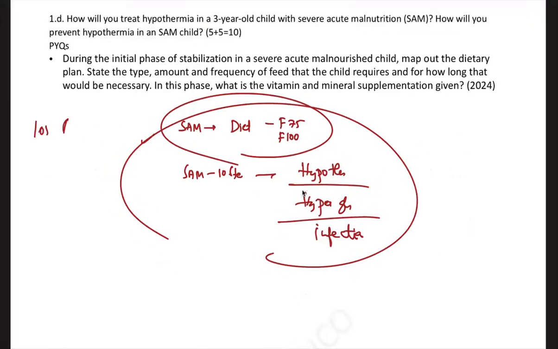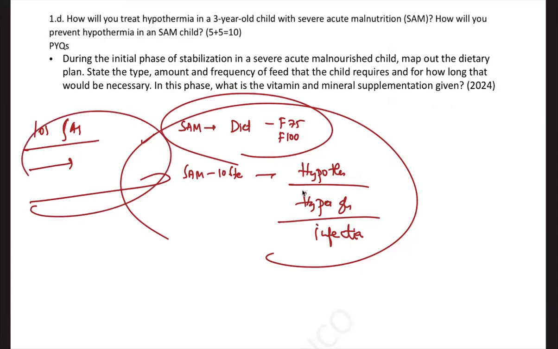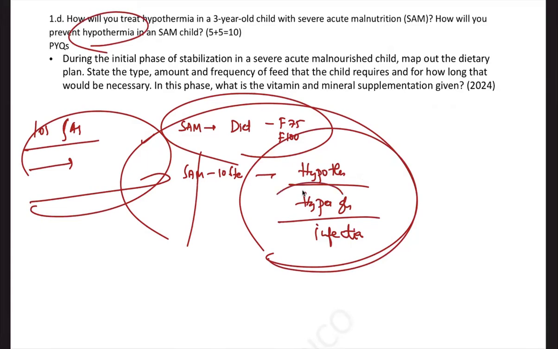instead of asking what are the 10 steps of treatment of SAM or what are the two phases, initiation phase and stabilization phase, they're not asking generic questions. If they ask generic questions, you can happily mention the 10 steps 1, 2, 3, 4, 5. But for each step they're asking for 10, 20 marks. That means you need to know how to manage hypothermia, how to manage hypoglycemia, how to manage the infections, how to give sensory stimulation, how to follow up the case. Each step you need to know in greater detail when you're managing a severe acute malnutrition child.